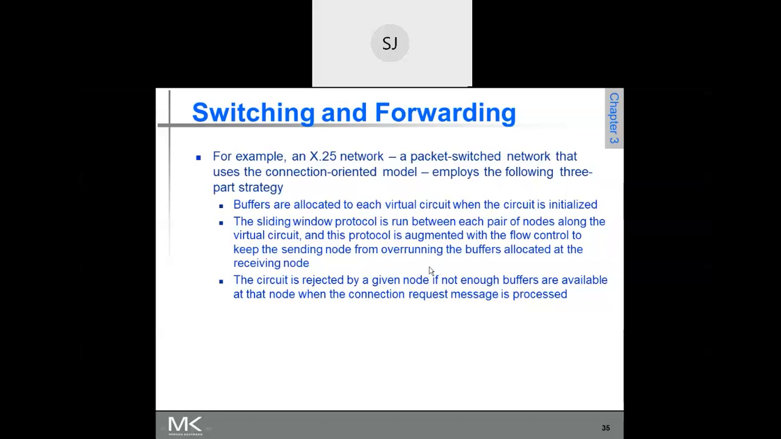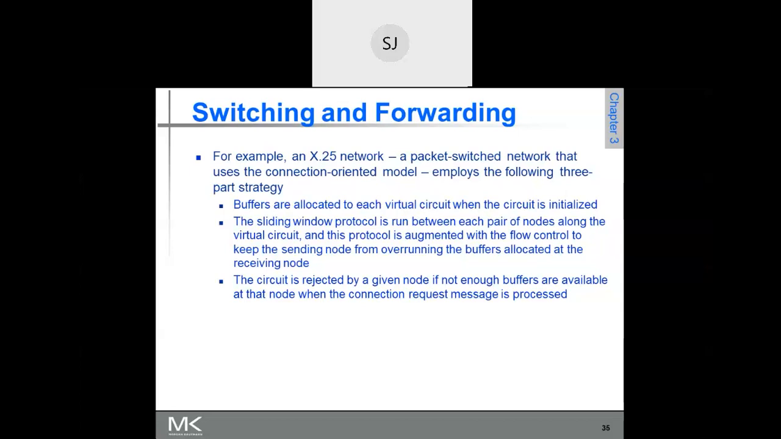Suppose a new request goes. Then what happens if a switch doesn't have buffers? The 50 buffers it had have all been used by different virtual circuits. Now whenever a new connection request goes to that particular switch, it can reject it because it doesn't have a sufficient number of buffers for this new virtual circuit request, so that is why it will reject it.